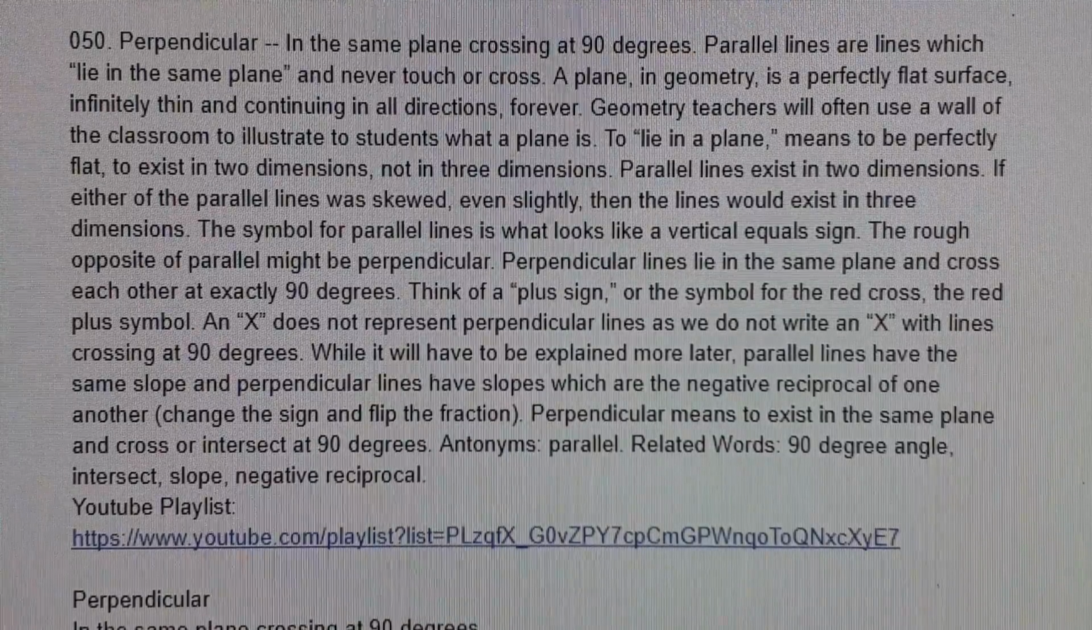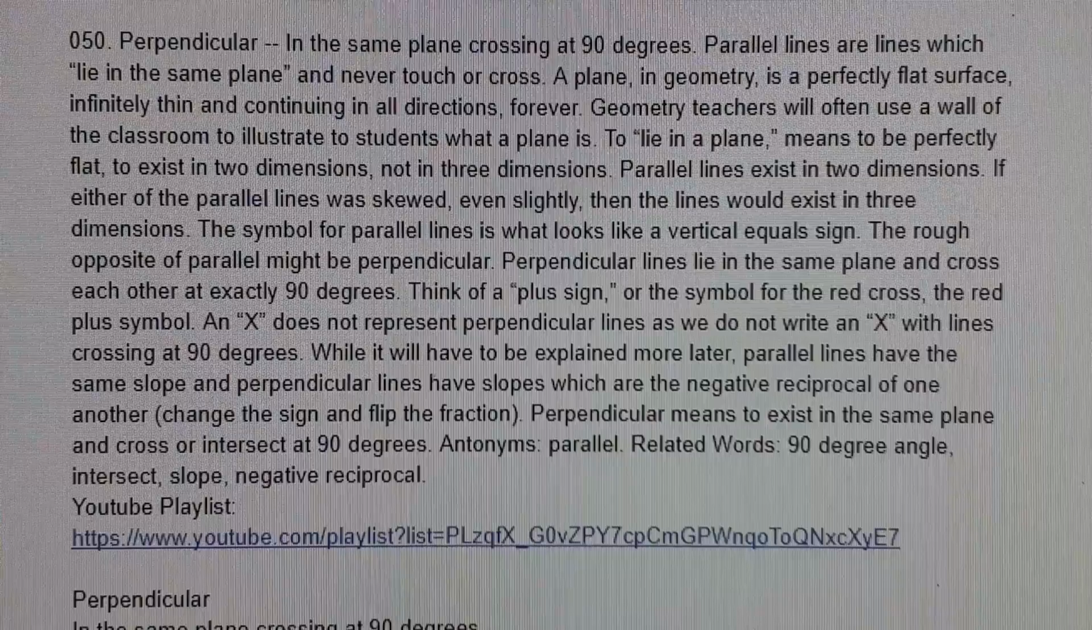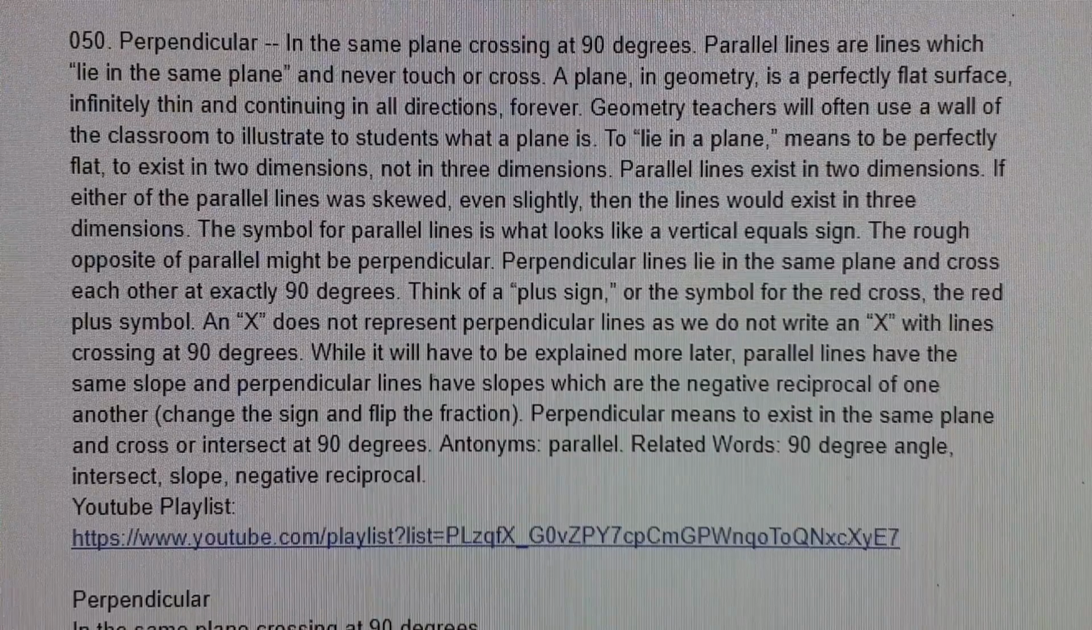Perpendicular, in the same plane crossing at 90 degrees. Parallel lines are lines which "lie in the same plane" and never touch or cross.